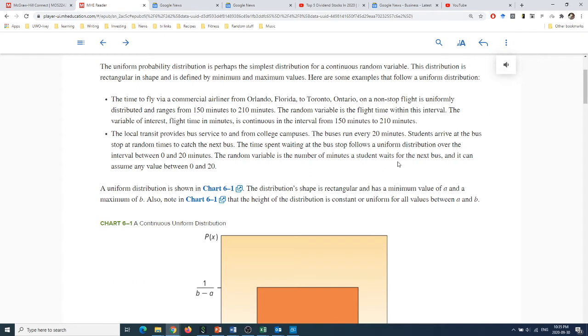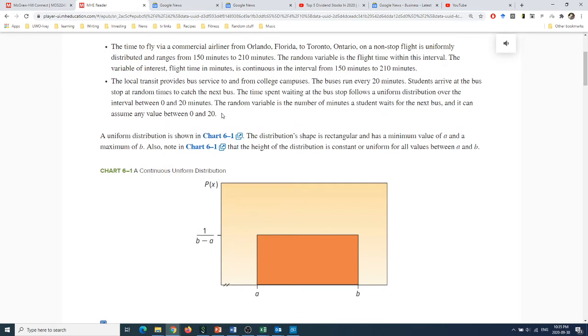And the time spent waiting at the bus stop follows a uniform distribution. An equal number of people wait less than 1 minute, between 1 and 2 minutes, between 2 and 3 minutes, between 3 and 4 minutes. If you figure out how many people waited how many minutes, it's roughly the same. That is an example of a continuous uniform distribution. It's continuous because there are infinite values between 0 and 20 minutes, but it's also uniform because there's an equal likelihood of a student waiting between 0 and 1 minute, or between 1 and 2 minutes, or between 2 and 3 minutes, and so on, all the way to between 19 and 20 minutes.